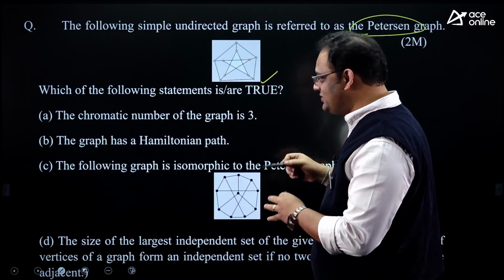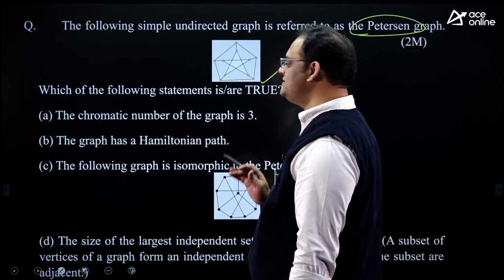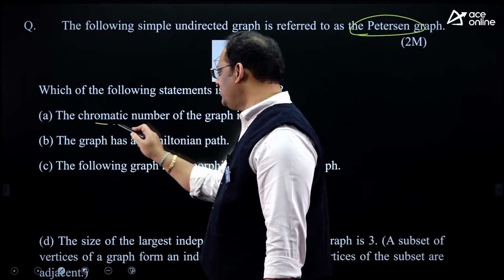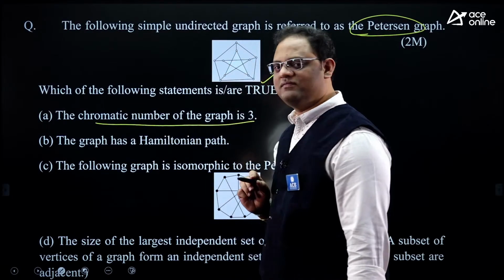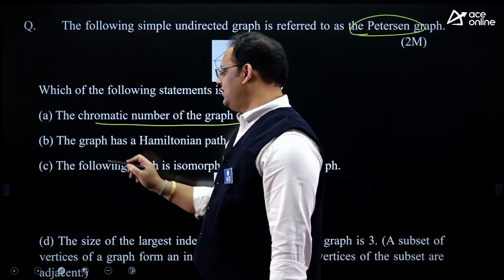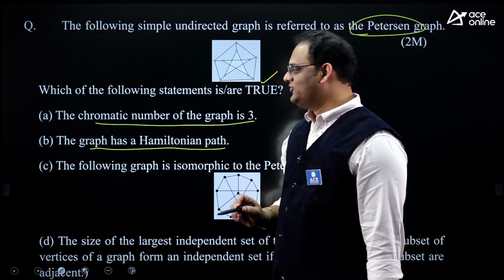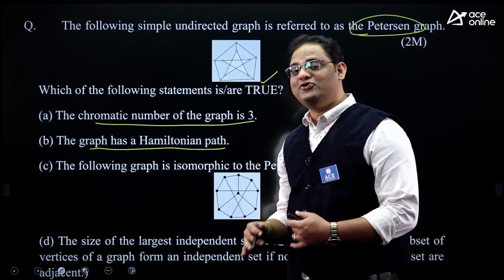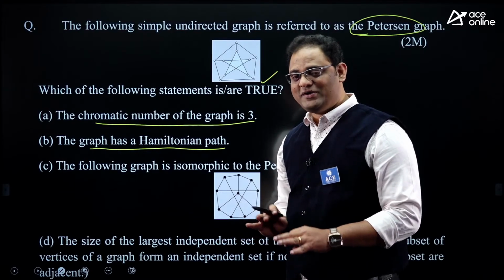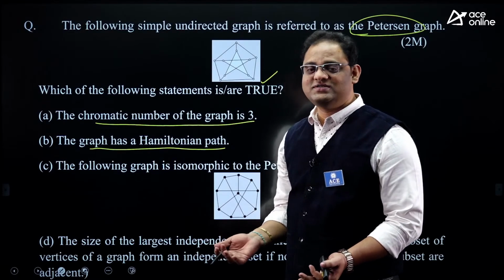From the Petersen graph, they are asking which of the following statements are true. The first statement is that the chromatic number of the graph is 3, and the second option is that the graph has a Hamiltonian path. They are not asking about a Hamiltonian graph, my dear, but a Hamiltonian path. I hope you know the difference. A Hamiltonian path may exist, may not exist, doesn't matter.